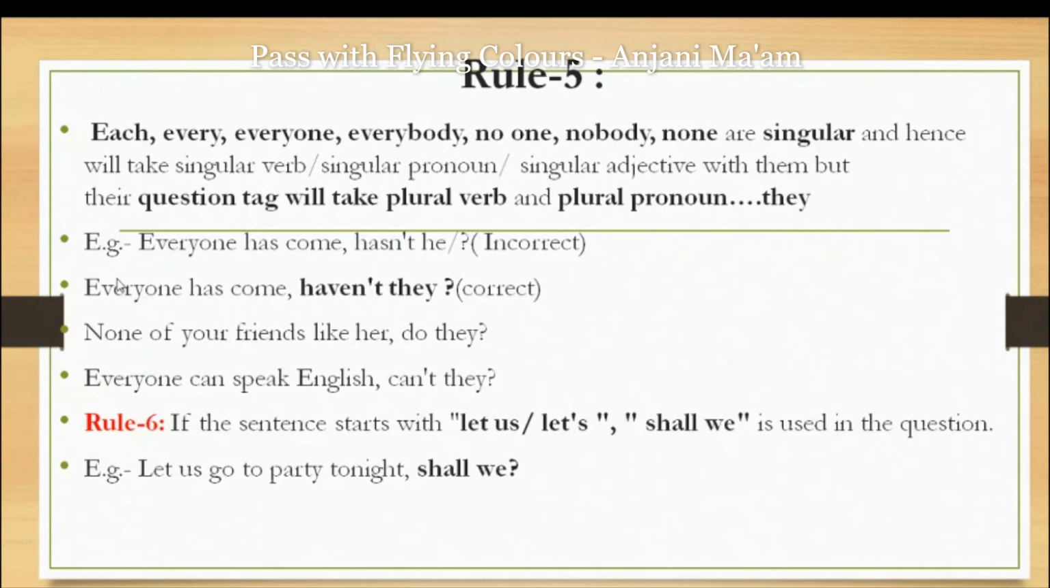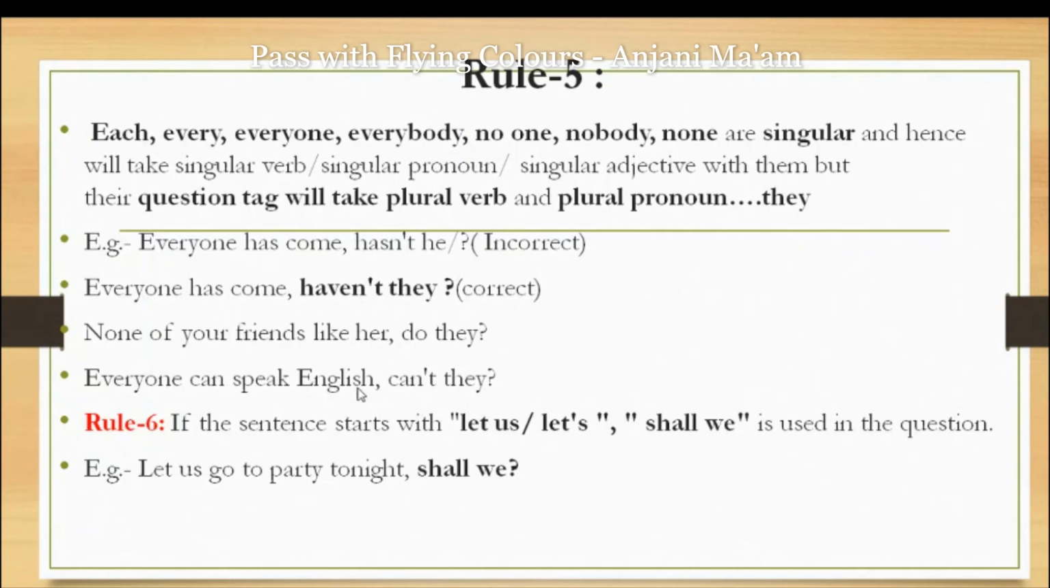Next is "None of your friends like her." Here none is there, so the sentence is negative, which means it will take a positive question tag; we will not use "not." And because of none, which is an indefinite pronoun, we will use the plural pronoun, that is they. Because of they, we will use do. Instead of does, we will use do, because do comes with a plural subject and does comes with a singular subject. So the question tag will be "do they."